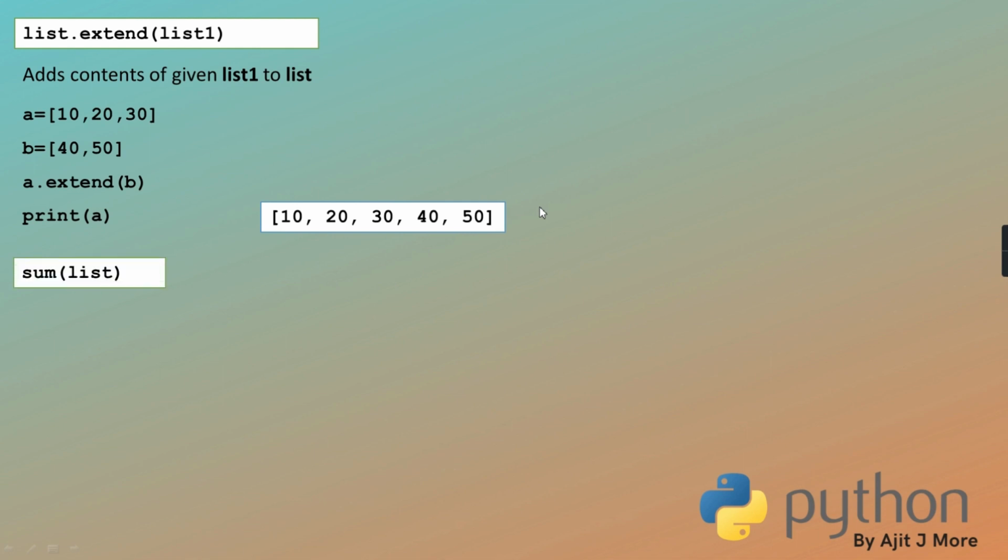Now coming to some built-in functions. These were some methods, 3 methods which we saw: append, insert and extend. There are some built-in functions also which can be applied on a list. One of them is sum. What sum will do is, it will return the summation of all the elements in the list. But the list needs to have all numerical values. Numerical means it can be integer, float, or boolean also.